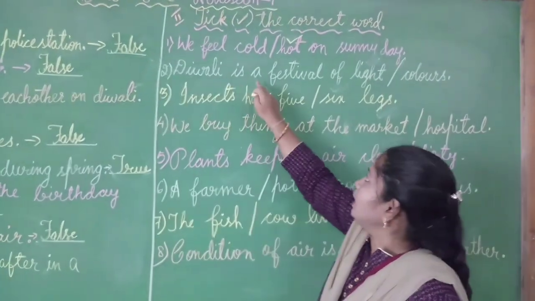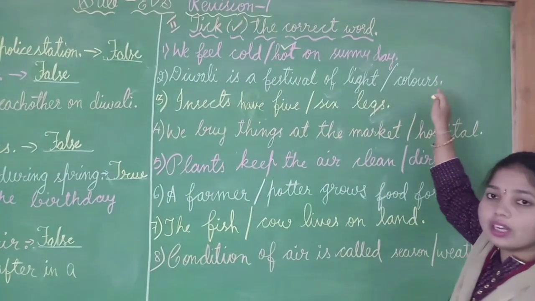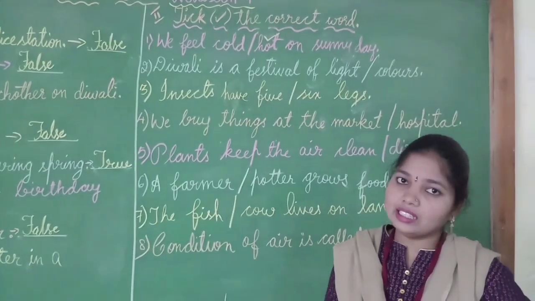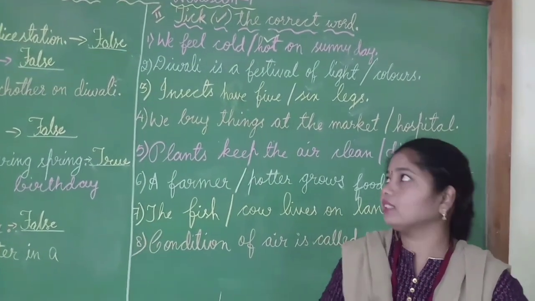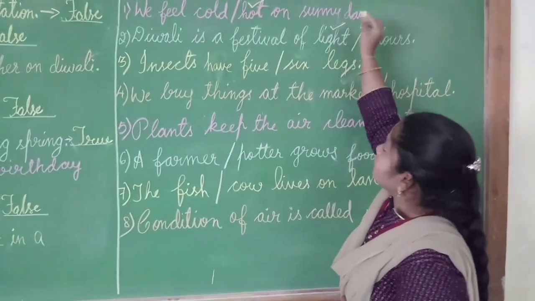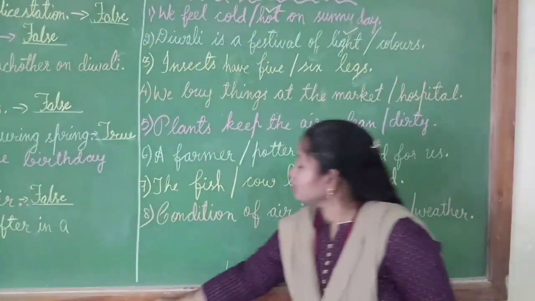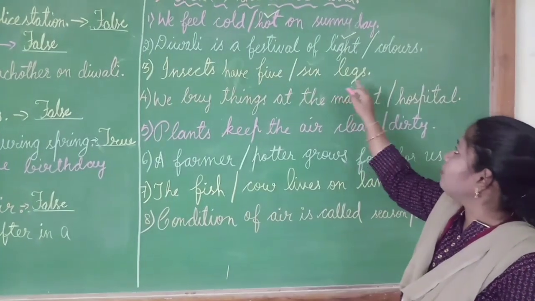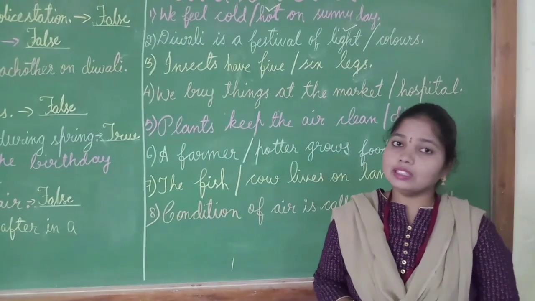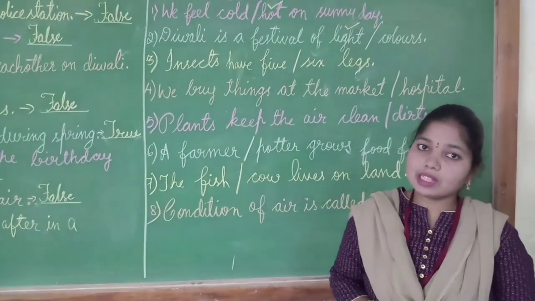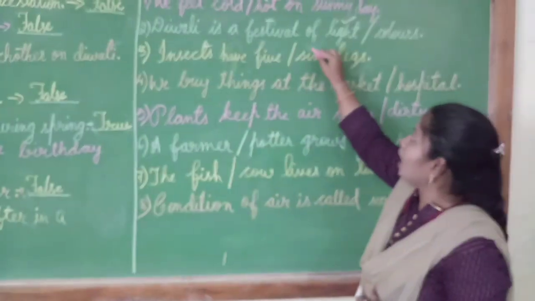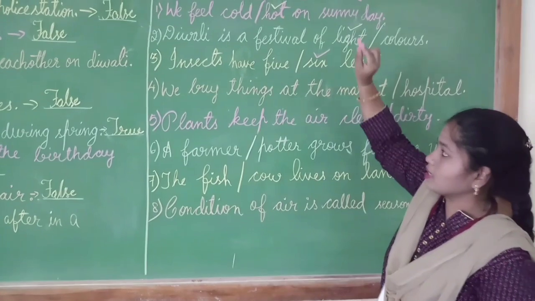Next, Diwali is a festival of light or colors. Children, Diwali is a festival of light or colors? Tell me. Yes, Diwali is a festival of light. So, I will put a right mark for light. Next, insects have 5 or 6 legs. Children, how many legs do insects have? 5 or 6? Yes, we learned it in the chapter Animals Around Us. Insects have 6 legs. So, I will put a right mark here for 6.